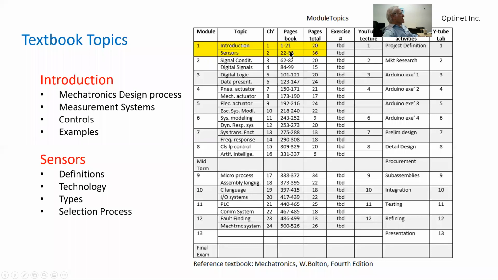Here's the list of the textbook pages, total pages, and we will start with the textbook. The first two chapters cover the introduction, the mechatronic design process, measurement systems, controls, and examples. In the sensors chapter, the book discusses definition, technologies, types, and the selection process.